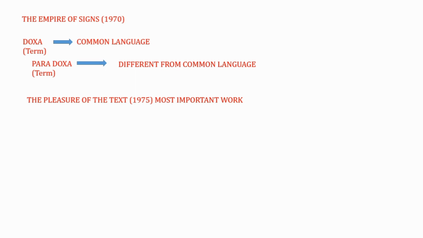It may be humorous, it may be social, or it may be educational. Any kind of subject or any kind of topic may be included in that kind of work or text. So this is the mentality, or a kind of gesture, a kind of narrative that has been included in this work, the pleasure of the text. You must be getting it, friends.